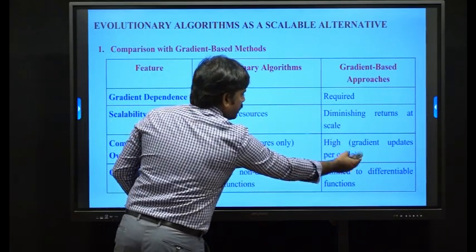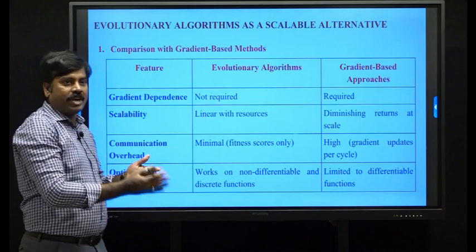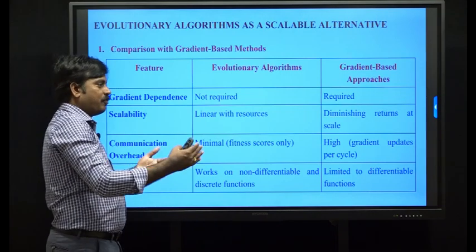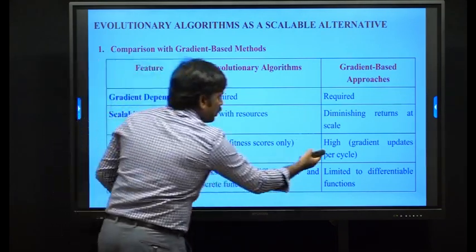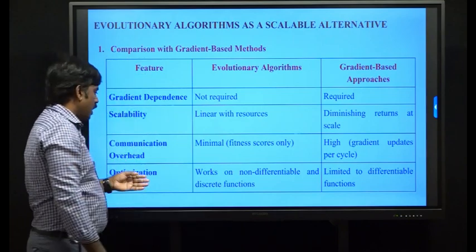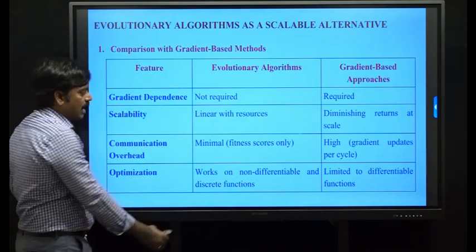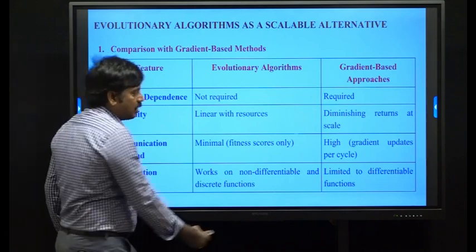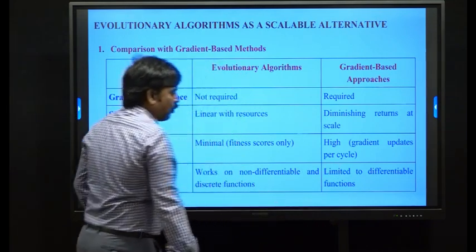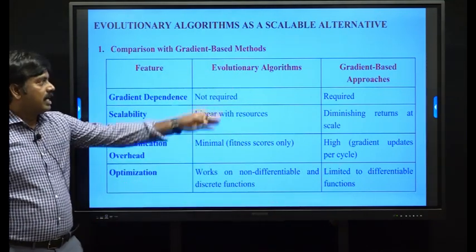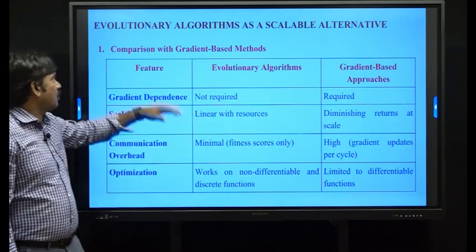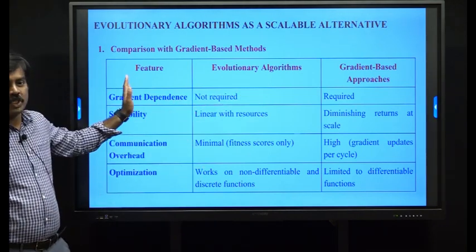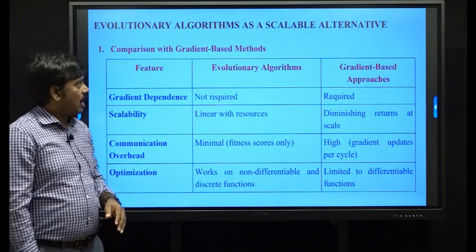In gradient based methods, there are high gradient updates per cycle; we transfer the gradient from one mission to another, so high communication is required. On optimization, evolutionary algorithms work on non-differentiable and discrete function optimization, while gradient based approaches are limited to differentiable function optimization. These are the comparisons of evolutionary algorithms with gradient based approaches.